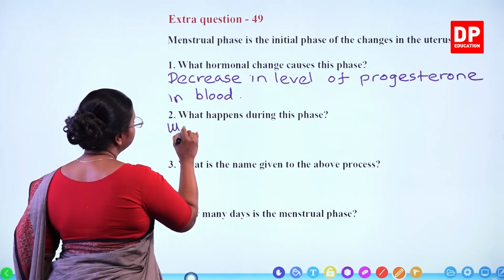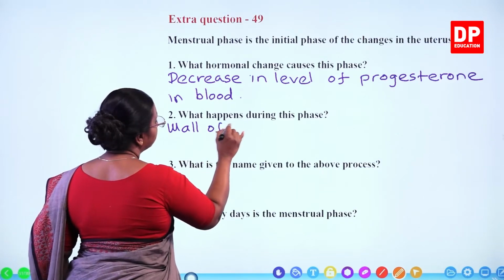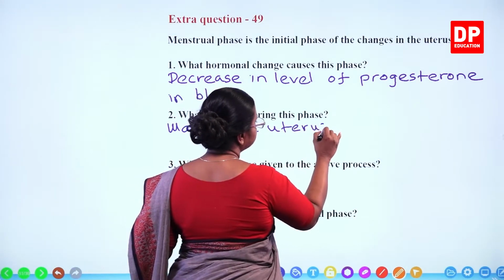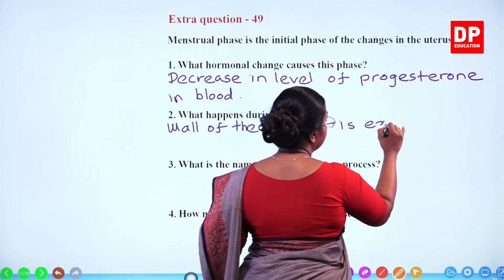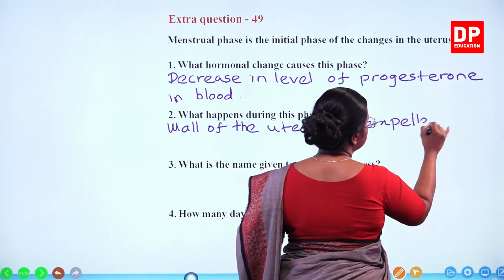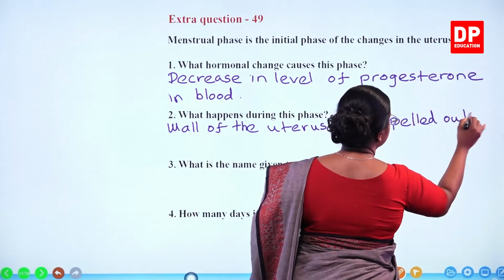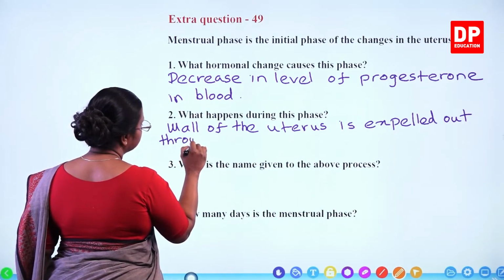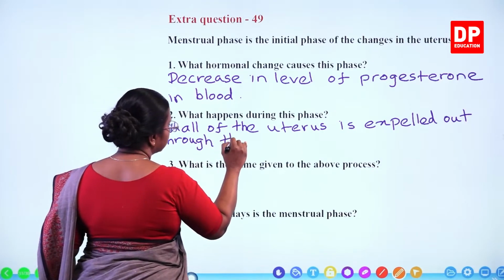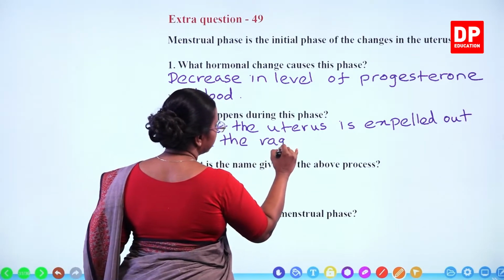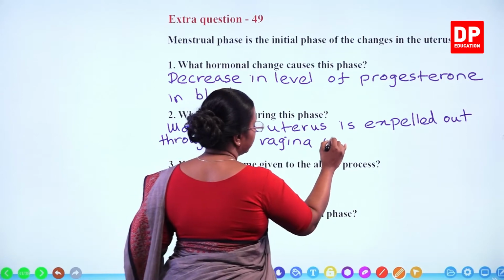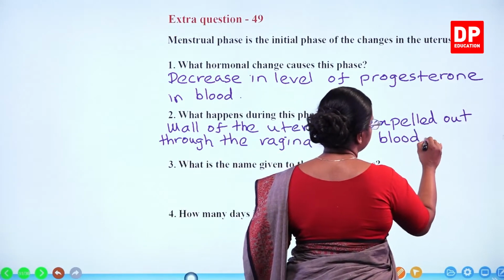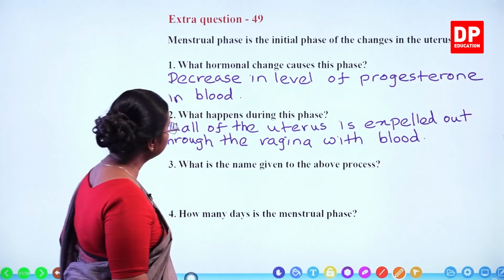So, the wall of the uterus is expelled out through the vagina with blood. So, that is the menstrual phase.